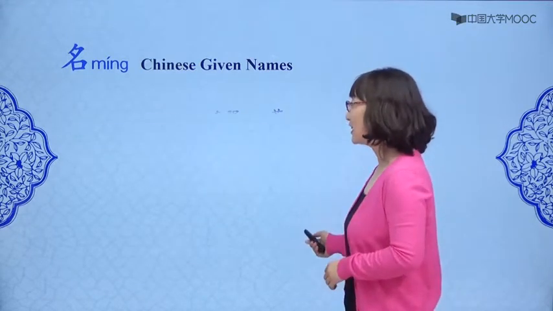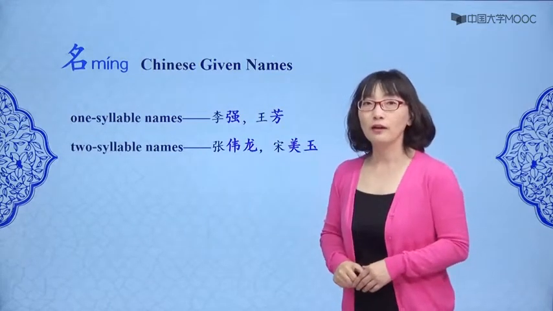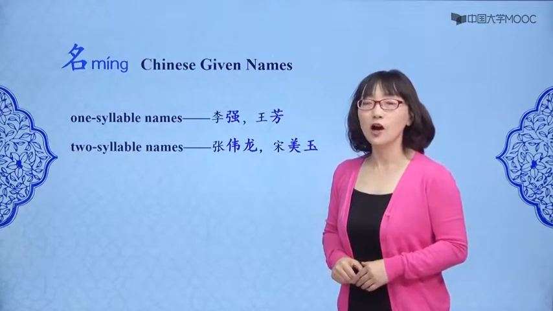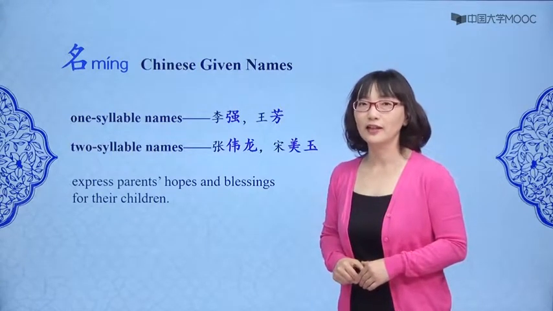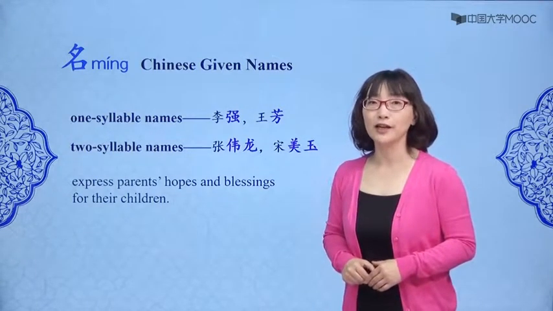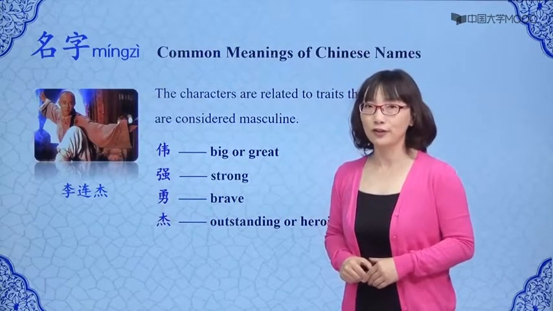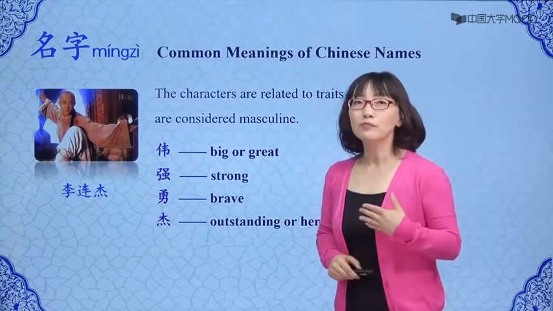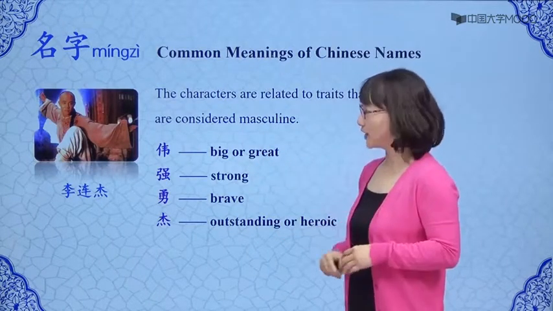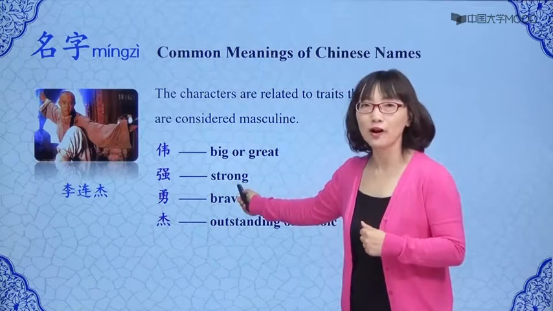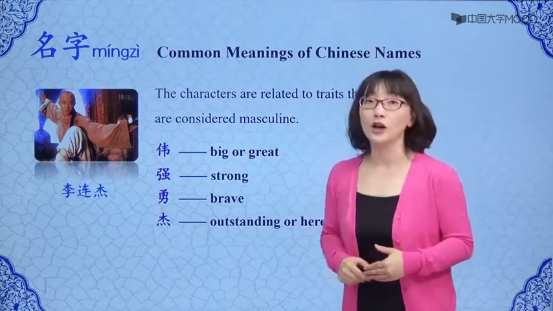For example, just like this. This is one character, and this is two characters. And the meanings of these characters often express parents' hopes and blessings for their children. The characters in male names are often related to characters that are considered masculine. Some common male names include Wei, which means big or great, Qiang, which means strong, and Yong, which means brave, and Jie, which means outstanding or heroic.